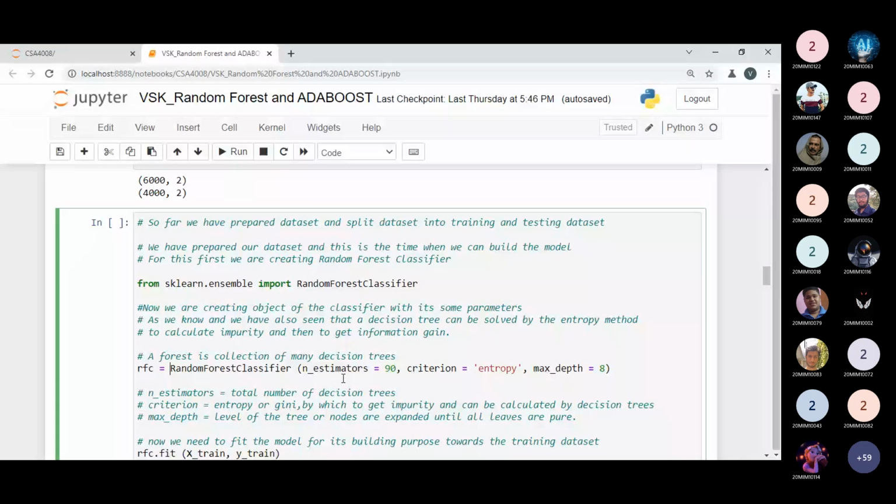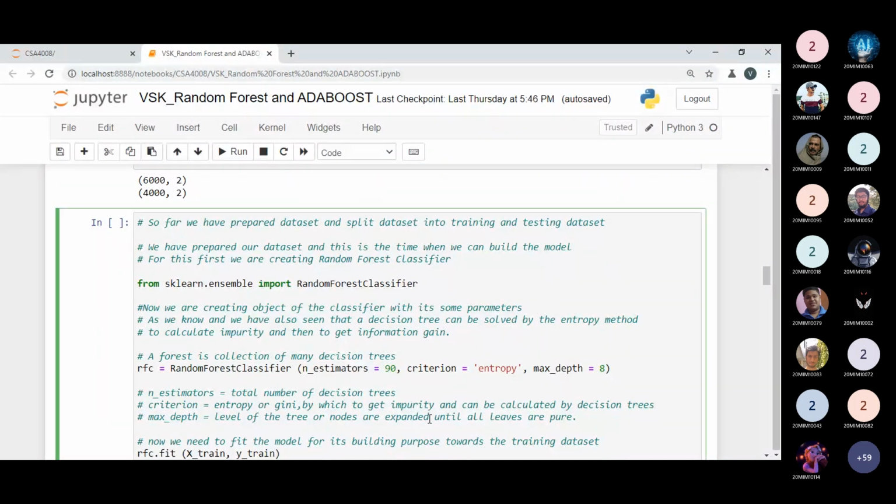What would be the base model here for the random forest? Random forest is a collection of the decision trees, as we know. So here I am passing the number of estimators, which means I have to pass the total number of decision trees. Now it is clear. So what would be the size I have to pass over here? Number of estimators. Can anyone tell me what size I must pass?